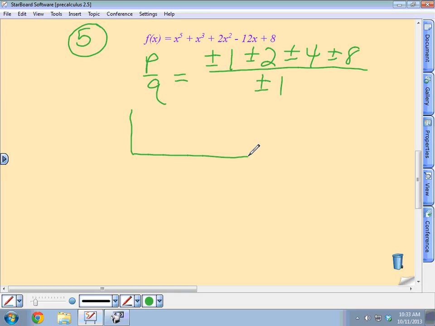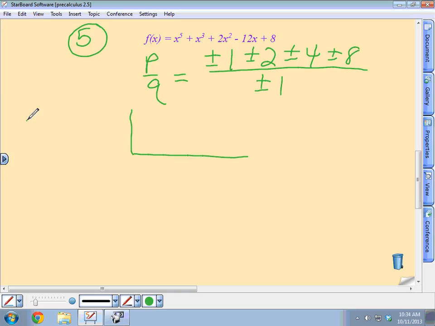But if I want to save a little bit of time, put this into your graphing calculator and see if that gives you a hint. See if you can see where you think the zeros might be, where the rational zeros might be. All that will do is save you a little bit of time. We'll still use the synthetic division to check those, but that will save you from actually having to do 8 different synthetic divisions. Keep in mind that if you didn't have a graphing calculator, you could do all 8 and then just eliminate some. So put that on your graphing calculator and see what that looks like.